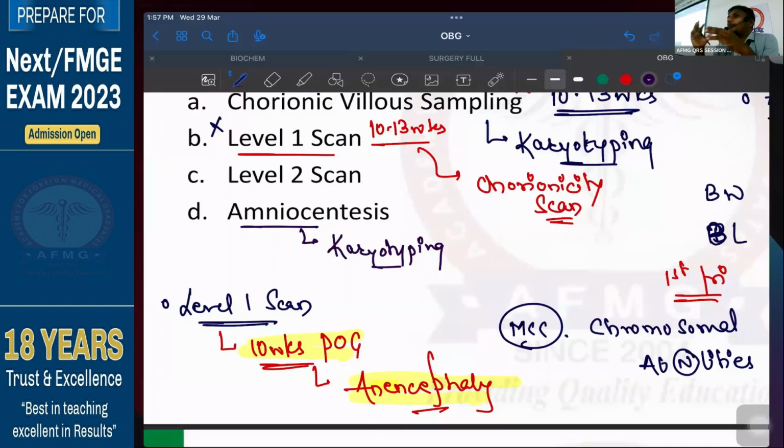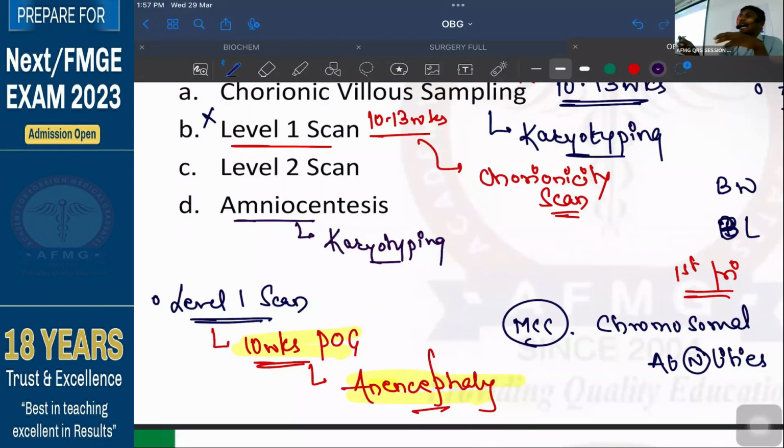So, with amniocentesis or with chorionic villus sampling, as it is an invasive procedure, क्या हो सकता है? There can be a risk of abortion. There can be a risk of miscarriage, right?